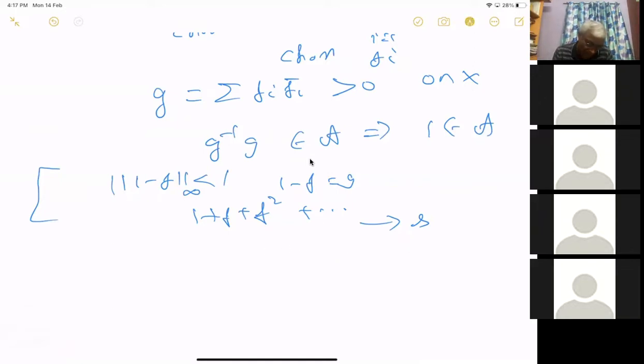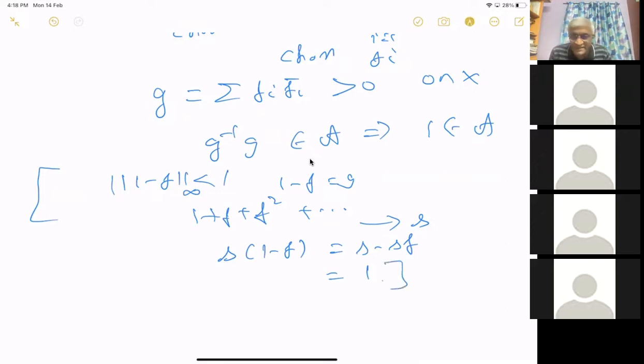Okay, now it works. That's why I was confused. Now S into G. Yes, correct. S into 1 minus F, which is equal to S minus SF. That should be equal to 1. Yeah, S into 1 minus F is 1. So that's 1. That's good. So you can approximate the inverse by this here.